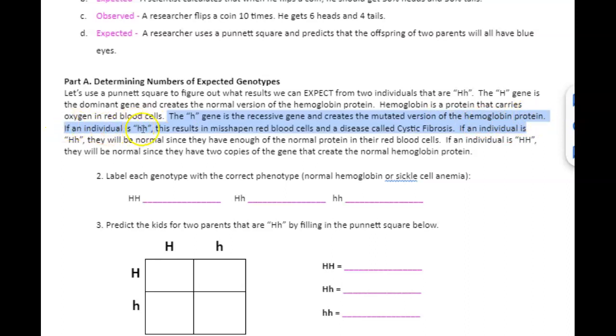So if an individual has 2 little h's, then we have misshapen red blood cells and a disease called cystic fibrosis. If an individual is big H little h, they will be normal since they have enough of the normal protein in their red blood cells. If they're big H, they're going to be normal since they have 2 copies of the normal gene. So we have to fill these in below. Remember, we said the big H gene is dominant and creates the normal version. So if we have 2 big H's, it's going to create the normal hemoglobin gene.